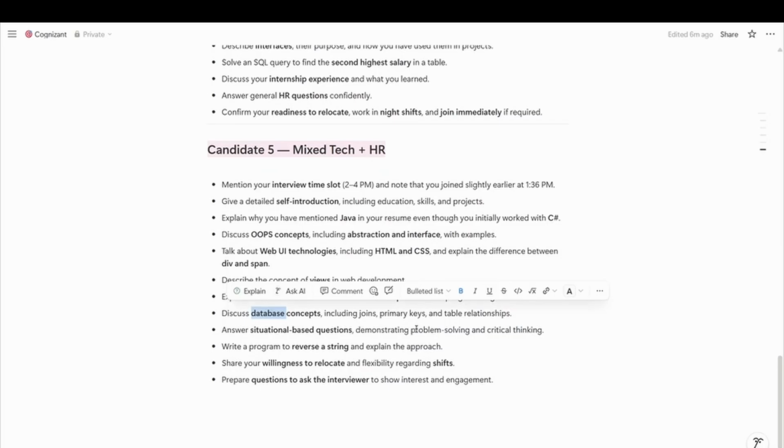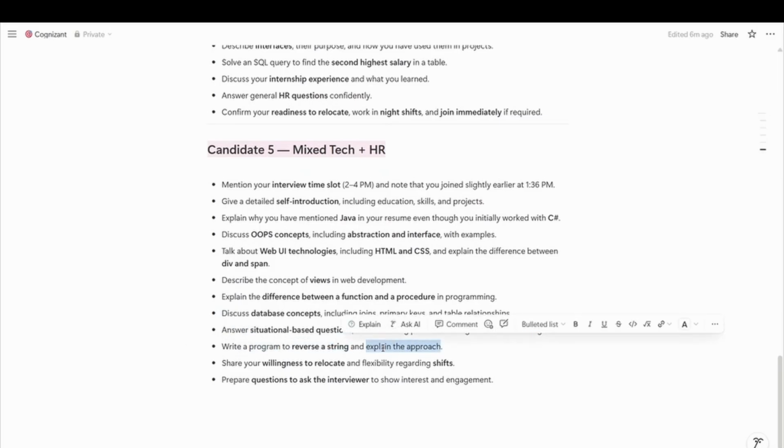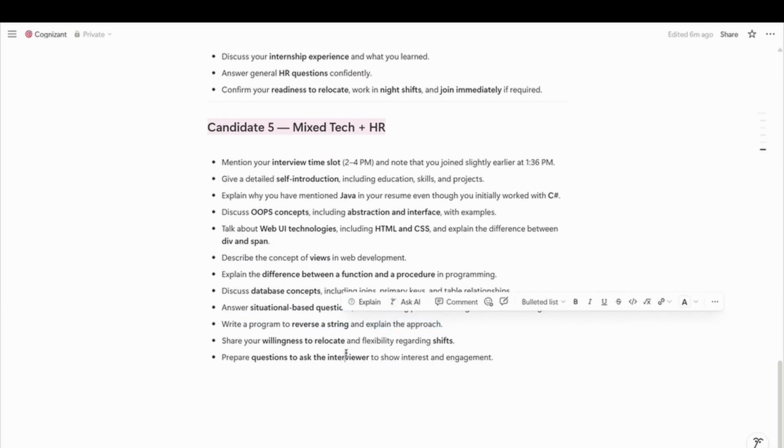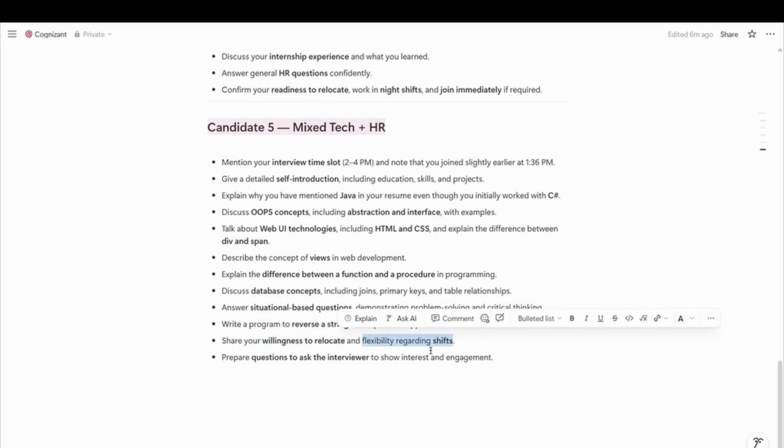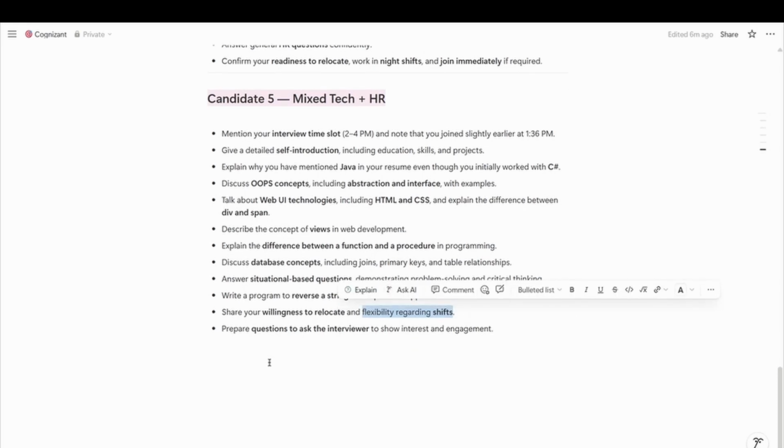Some situation-based questions were also asked, which demonstrate his problem-solving skills and critical thinking. The program asked of him was to reverse a string, and also his approach towards solving that problem. And then basic HR questions like willingness to relocate and flexibility regarding shifts. And some tips from me: prepare questions to ask the interviewers, and show interest and engagement.